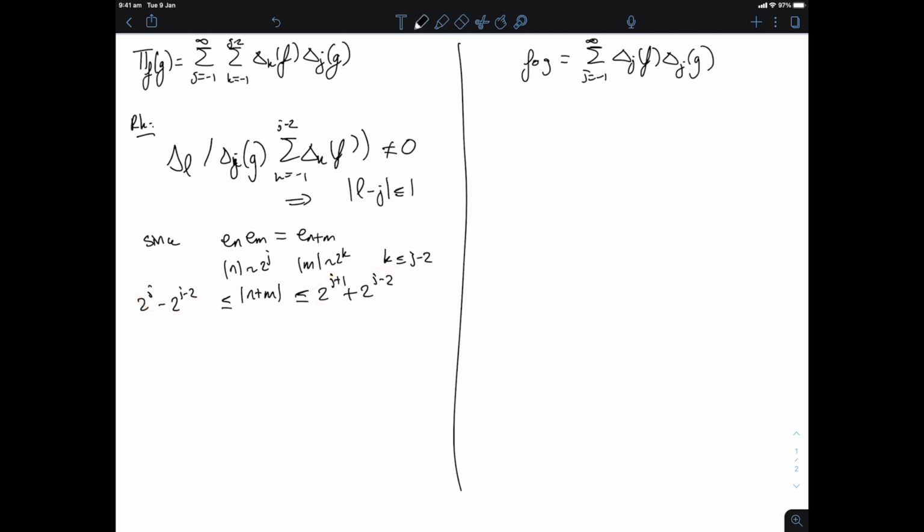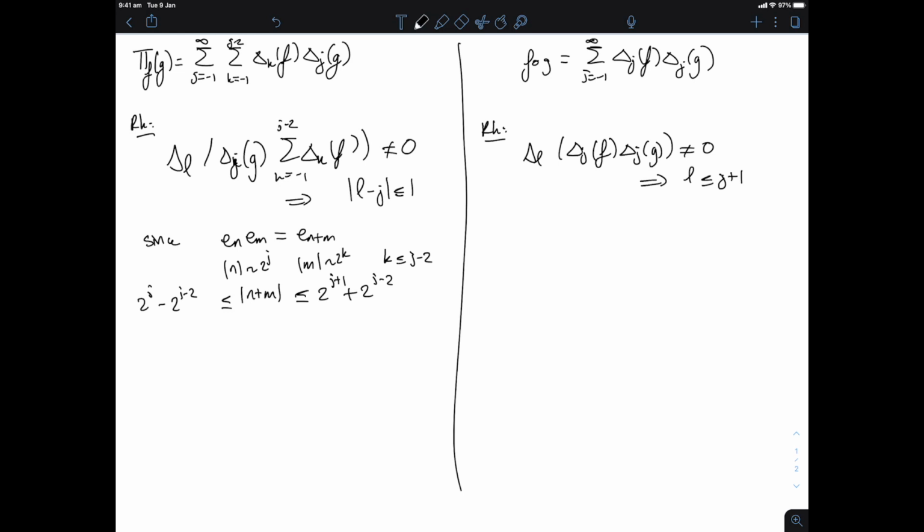Now it's different with the resonant product, and it's harder to treat the resonant product precisely because I don't have as much information on the frequency localization of the terms in the sum, because this is going to be non-zero this time only when L is not too large compared to J. So L smaller than J plus 1.